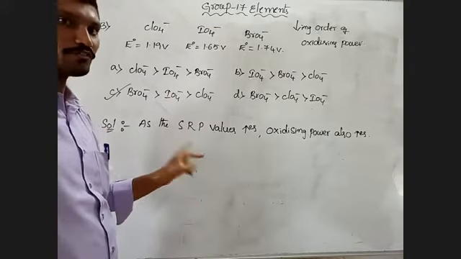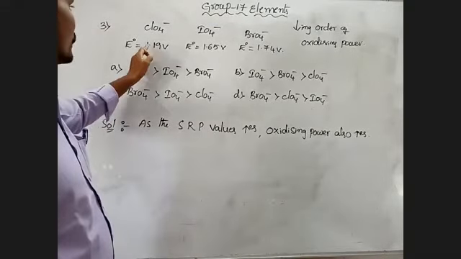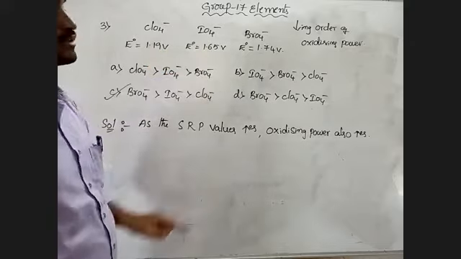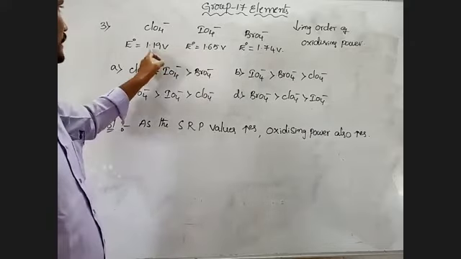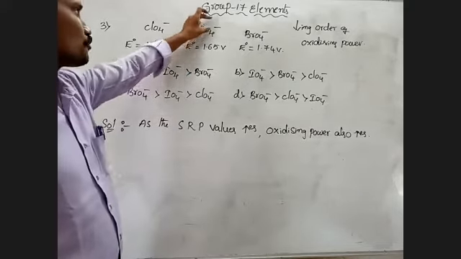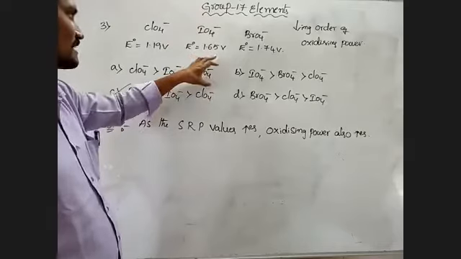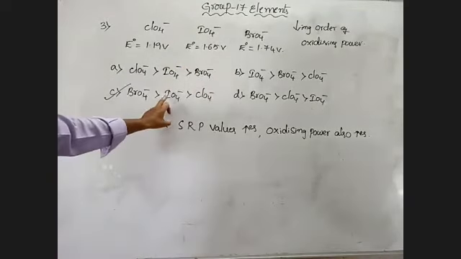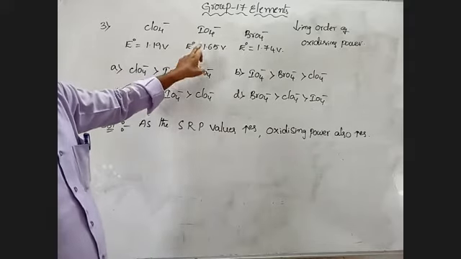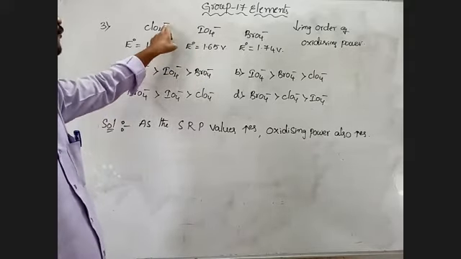Here this is 1.19 volt and 1.65 volt. So in these two ions, IO4 minus has the highest SRP. That means IO4 minus has higher oxidizing power compared to ClO4 minus.